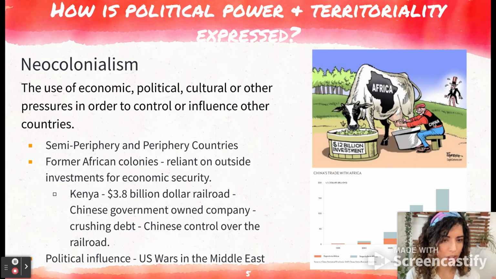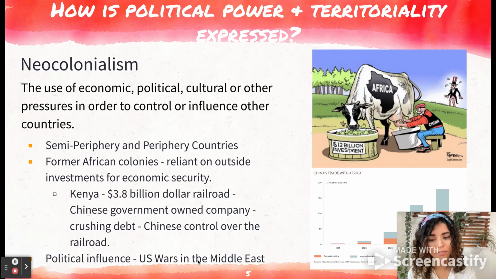So in this political cartoon here, we see China as the farmer, the cow is representing Africa, and then feeding on this $12 billion investment overall throughout the whole region. And of course, China has their self-interest, right, in mind while this is going on.